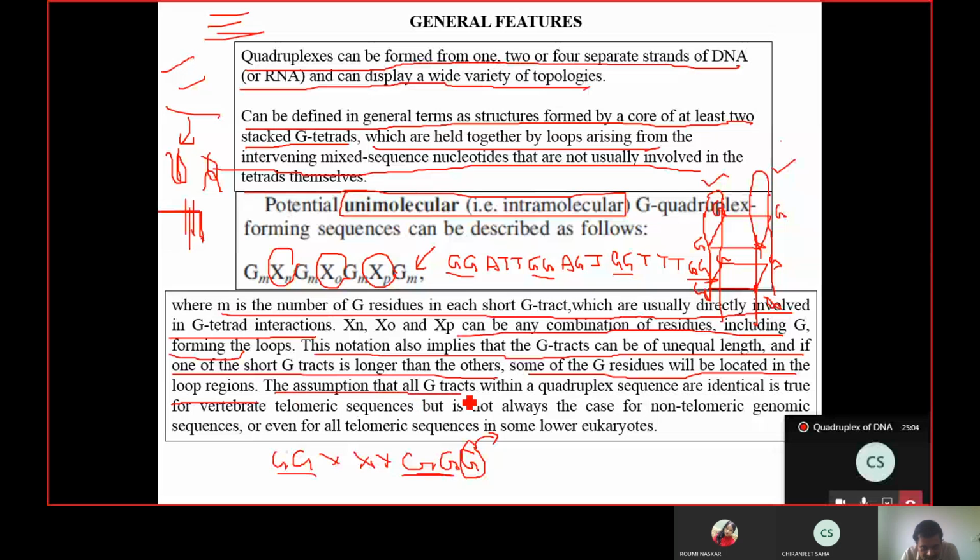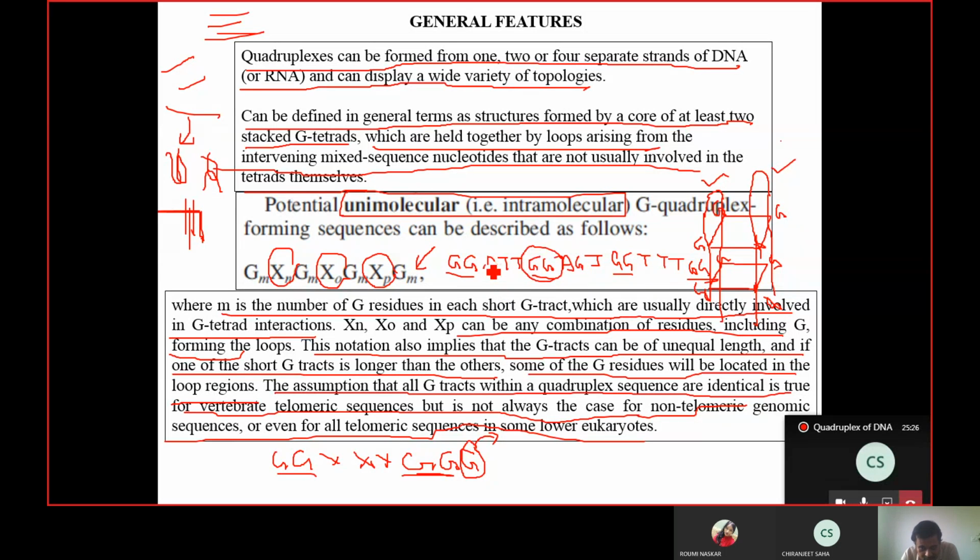The assumption that all G tracts within the quadruplex structure are identical is true for vertebrate sequences, but not always true in case of non-telomeric genomic sequences or even all telomeric sequences of the lower eukaryotes. These G stretches are generally very well conserved.